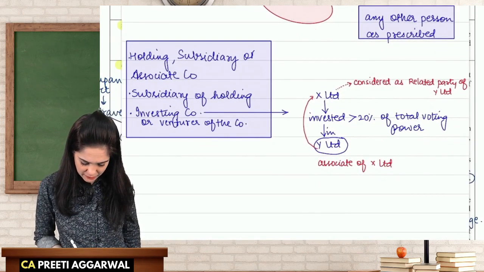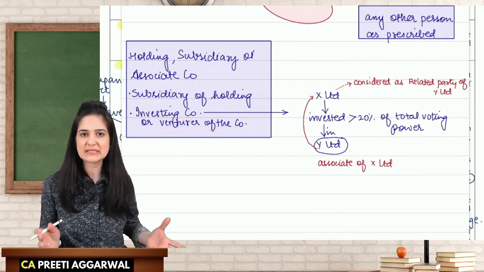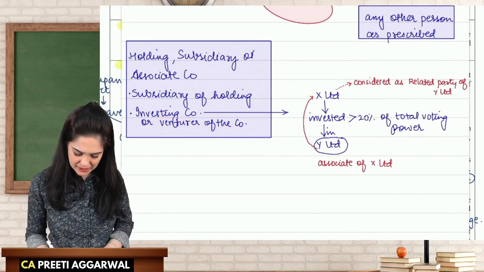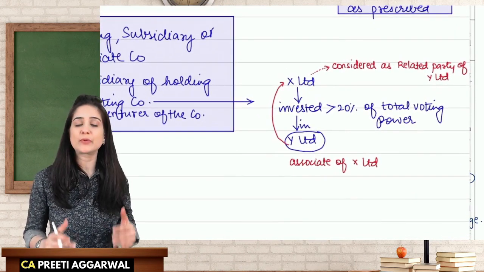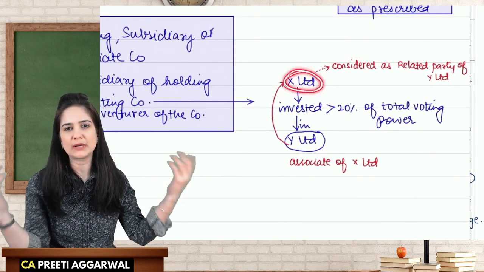Investing company or venturer of the company, what is this exactly? Now let's say that company X has invested in shares which give them 20% of the total voting power. Now you understood the meaning of total voting power.